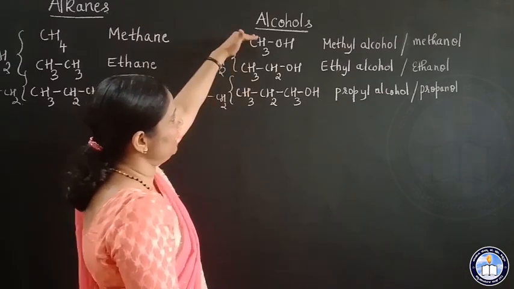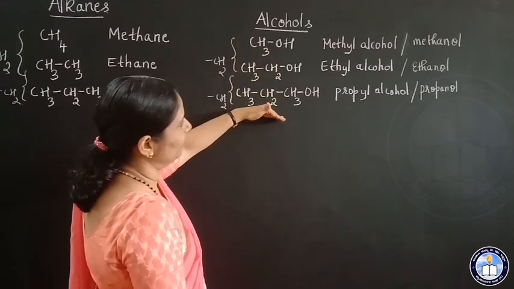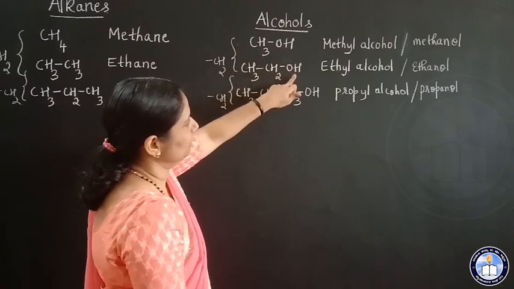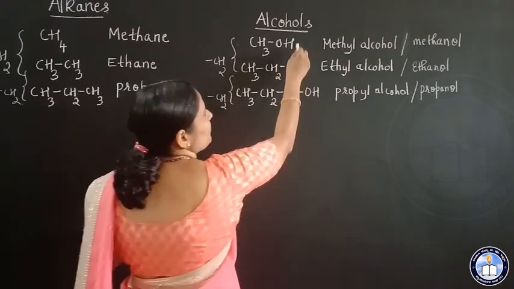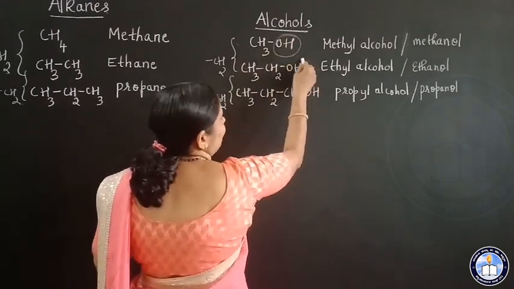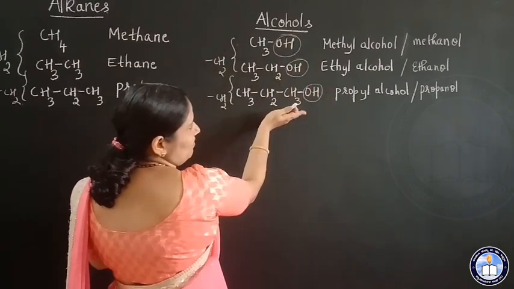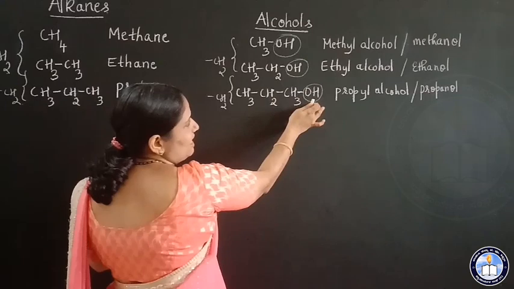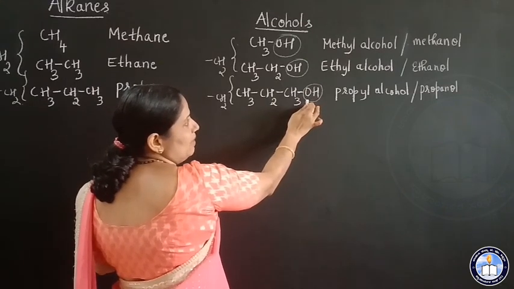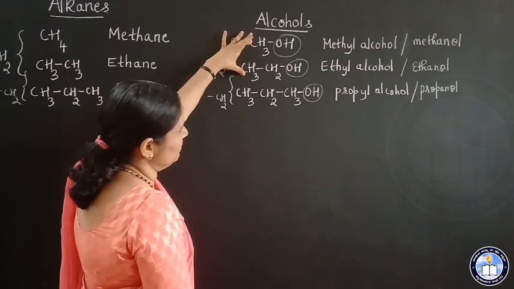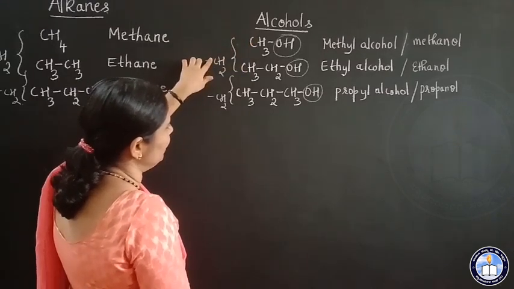Now see here, in each member, what you can find here? You can find a common reactive group, isn't it? That is nothing but functional group. So each member of this series, this is nothing but series, each member of the series, they have got same functional group. Two consecutive members, they differ by what? CH2 group.